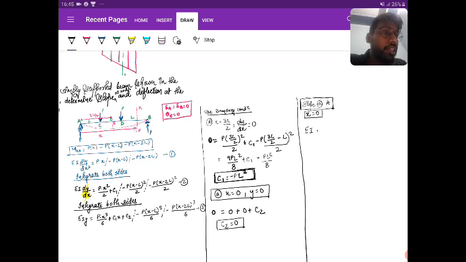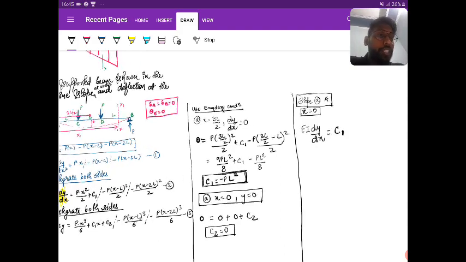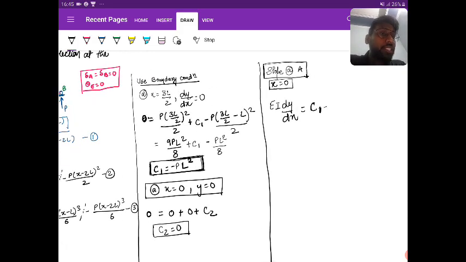EI dy by dx is equal to, h is 0, so C1, all the other terms are 0. So C1 I got as minus PL square. So dy by dx is equal to minus PL square upon EI, which is nothing but slope at A.